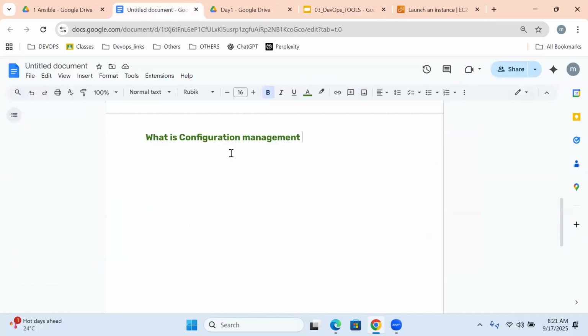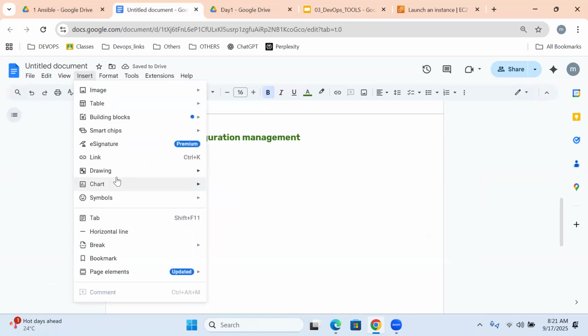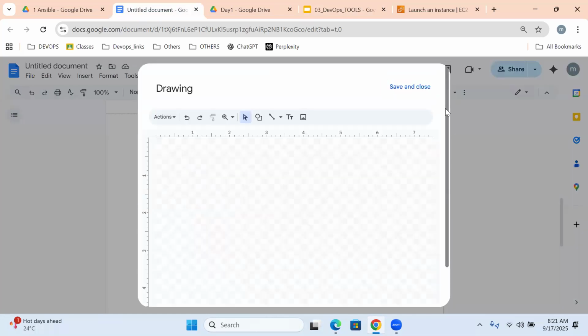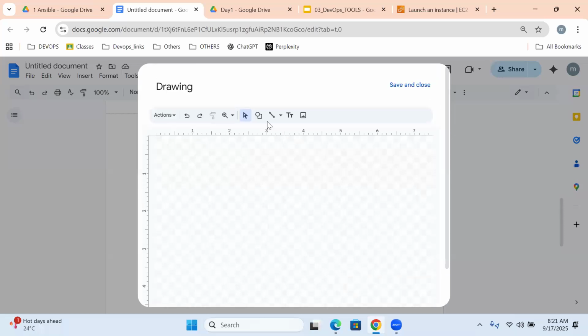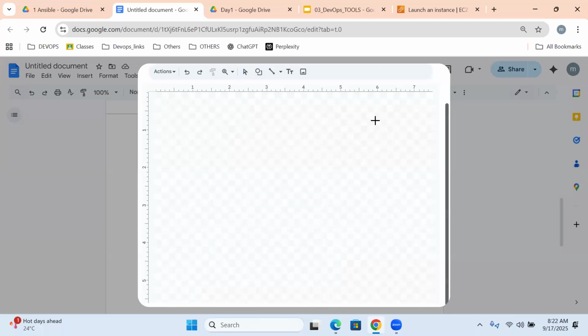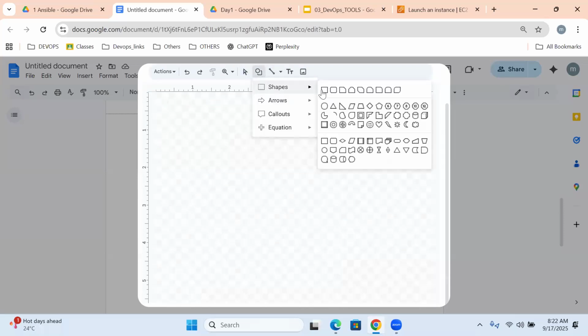Let me explain this with our own diagram. Listen very carefully. For example, let's say we have hundreds of production servers.